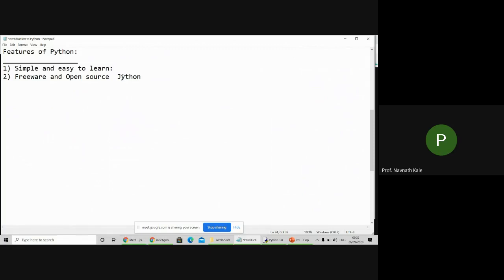This is one flavor of Python. So here we can add Java code in Python. That's why in open source we can easily add any other language code or our own code in Python. We can see the source code, it's Python source code. That's what is called open source software.